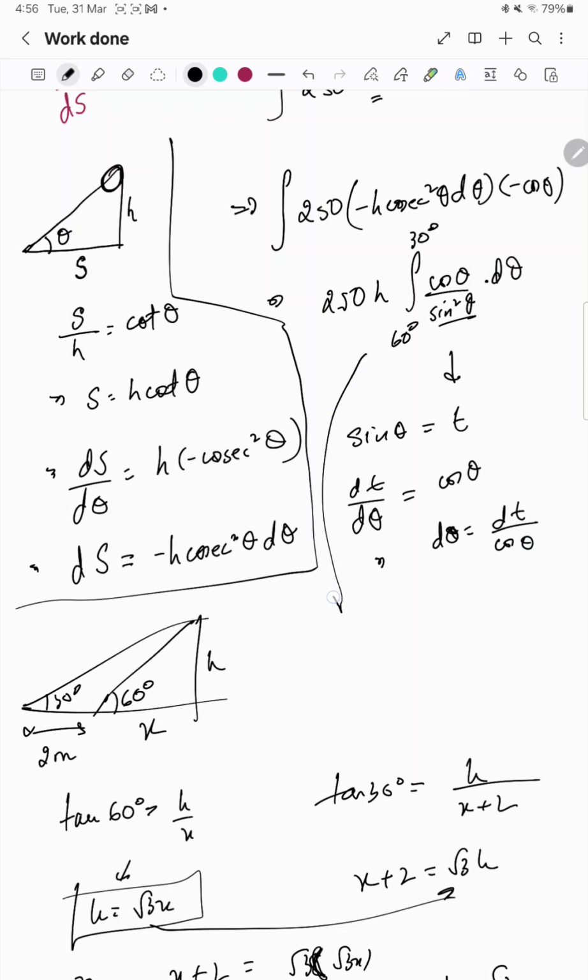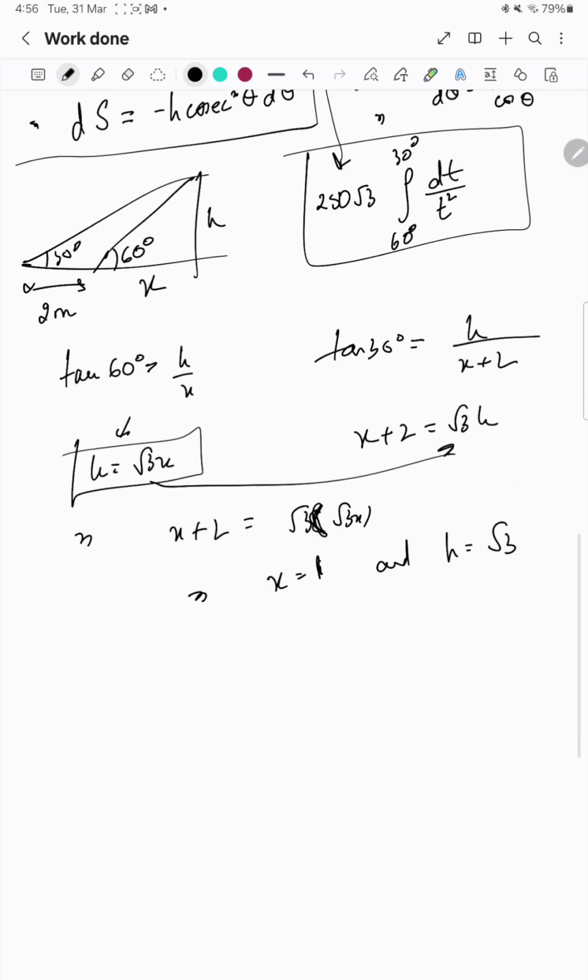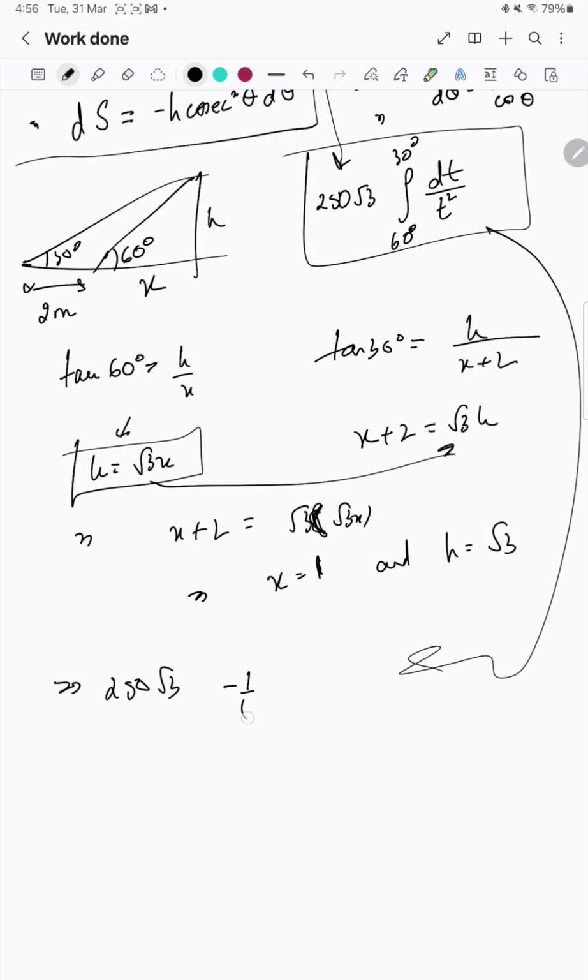Now this integration becomes 250 root 3 times the integration. With d theta written as dt by cos theta, cos theta will get cancelled out. We will get dt divided by t square, from 60 degree to 30 degree. This integration you can do, so I am doing it here: 250 root 3, and the integration of 1 by t square is minus 1 by t.